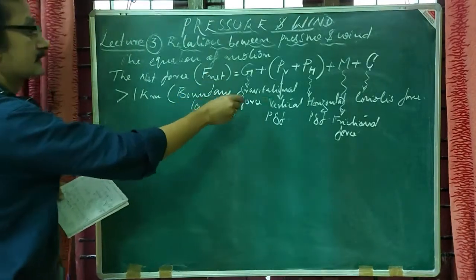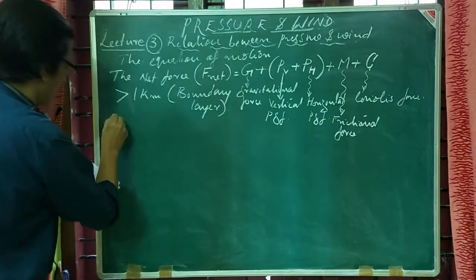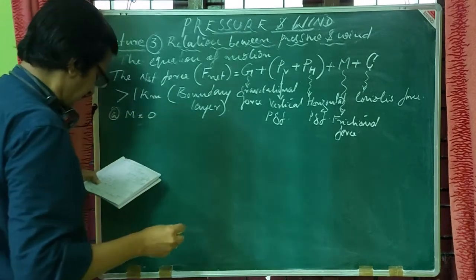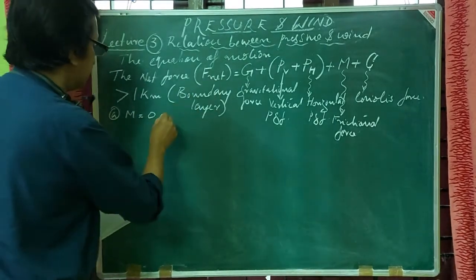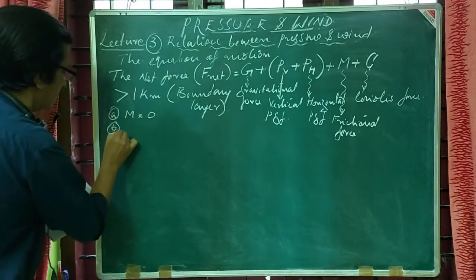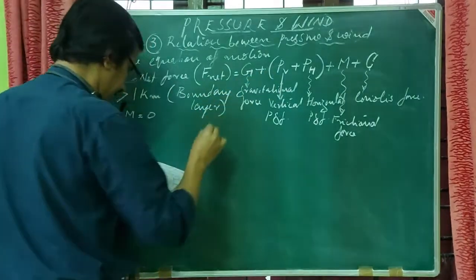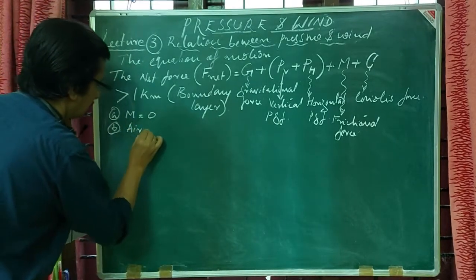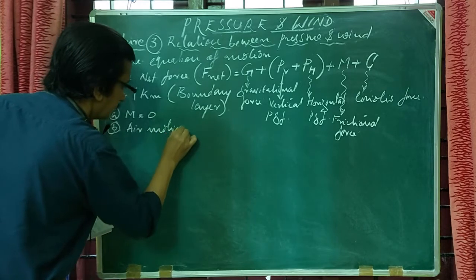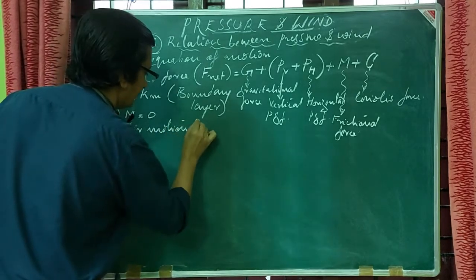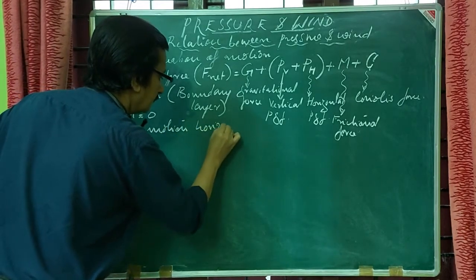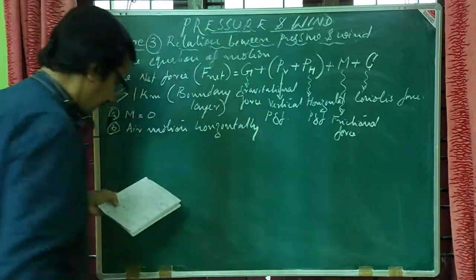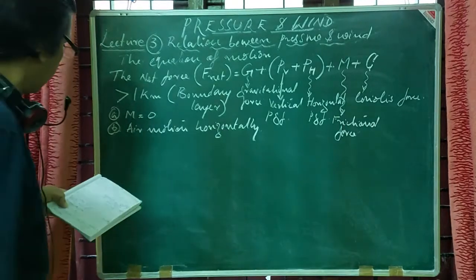Here we can consider the pressure gradient force. We can take M equal to 0, and the air motion will be totally horizontal.